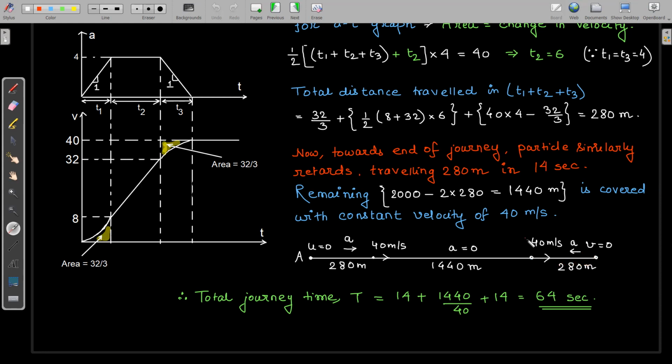So what will be the total journey time? In the beginning, it is 14 seconds. Then it is moving this distance, 1440 divided by 40 will be the time taken for moving with this constant velocity part. And again, at the last part of the journey, it is again taking 14 seconds to retard and finally come to rest. So the total journey time comes out to be 64 seconds, right?